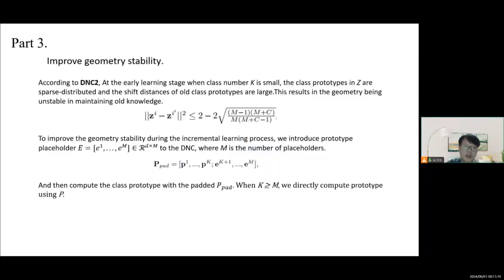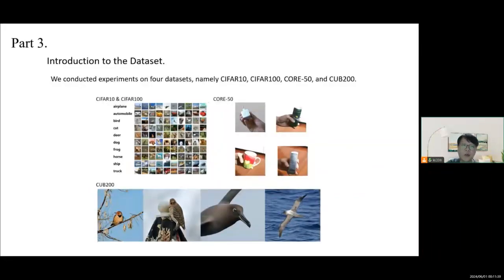To improve the geometry stability during the incremental learning process, we introduce prototype placeholders to the DNC, where M is the number of placeholders, and then compute the class prototype with the padded P, P-pad. When k is larger than or equal to M, we directly compute the prototype using P. We conducted experiments on 4 datasets, namely CIFAR 10, CIFAR 100, Core50, and CUB 200.